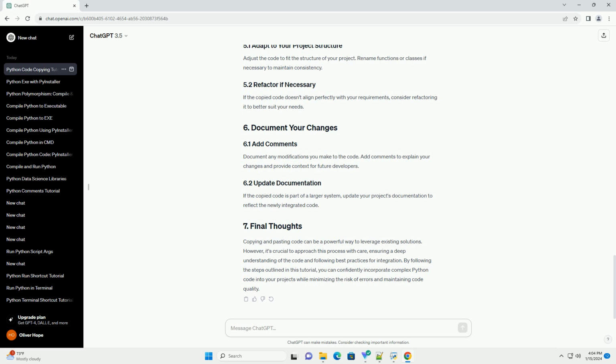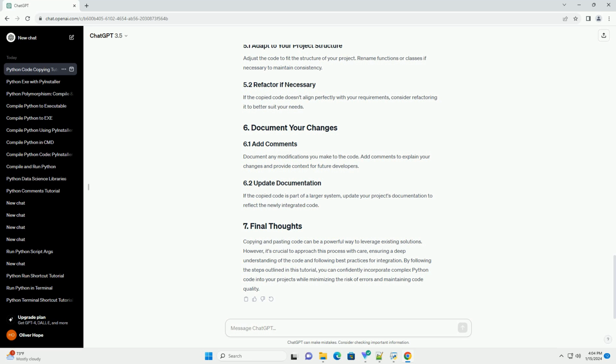Adjust the code to fit the structure of your project. Rename functions or classes if necessary to maintain consistency. If the copied code doesn't align perfectly with your requirements, consider refactoring it to better suit your needs. Document any modifications you make to the code. Add comments to explain your changes and provide context for future developers. If the copied code is part of a larger system, update your project's documentation to reflect the newly integrated code.